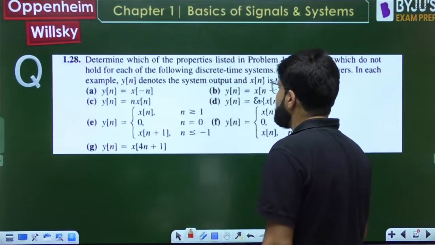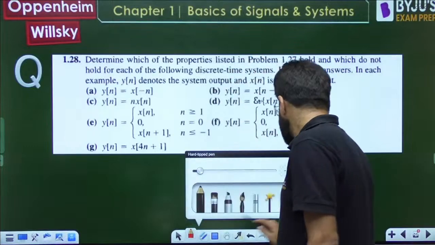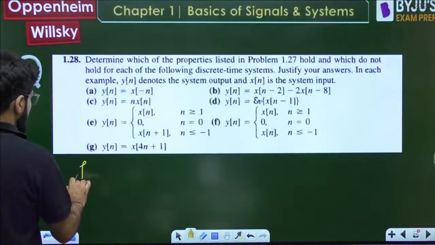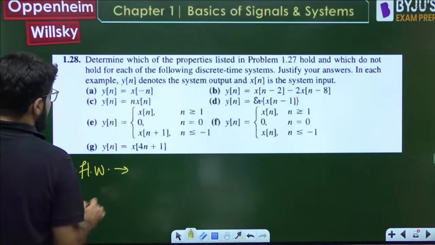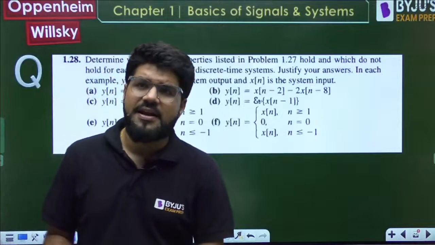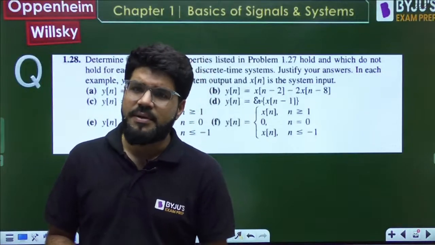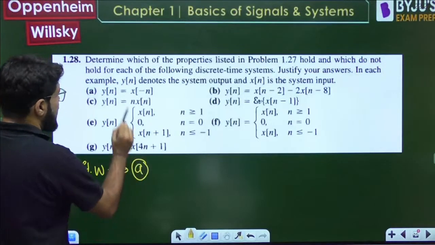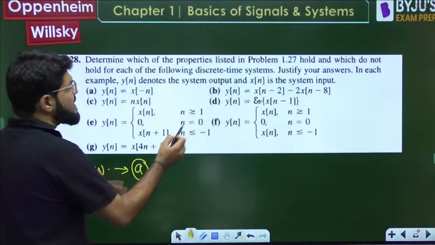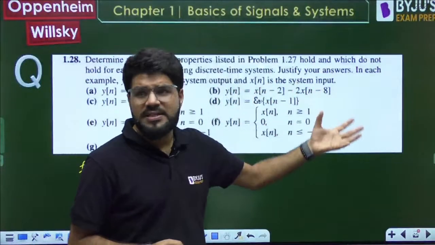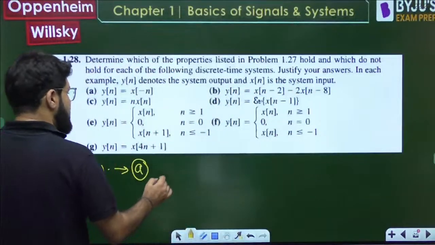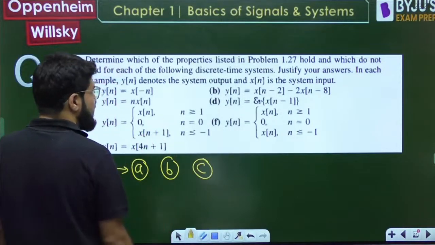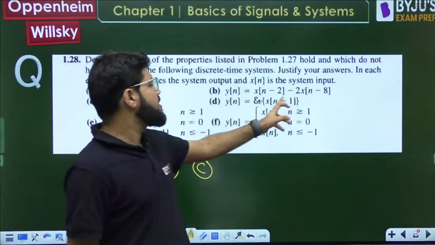Now guys, let's not spend much time here. There are some similar parts, which I will give you as homework. कुछ ही parts यहाँ पे pick up करेंगे. Okay, so out of this in discrete time, because the rules to calculate linearity, time invariance, causality, stability, everything remain the same. So what all will be the homework? A will be the homework. Time folding, similar case है. Like x(t-2), x(t-8), similar variety है. So B also homework. C also similar variety.